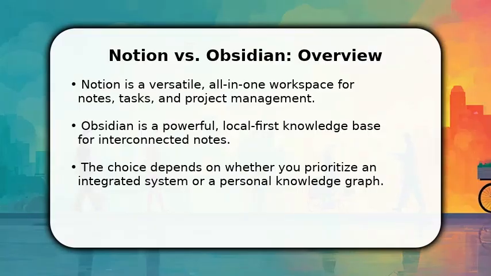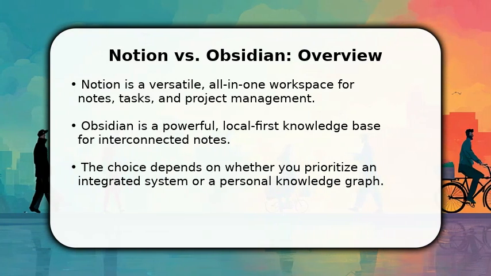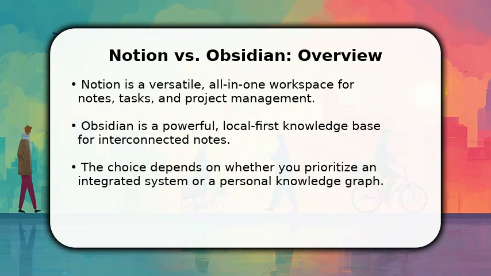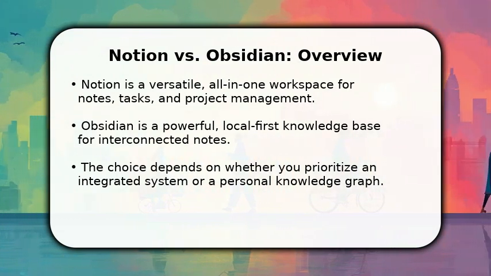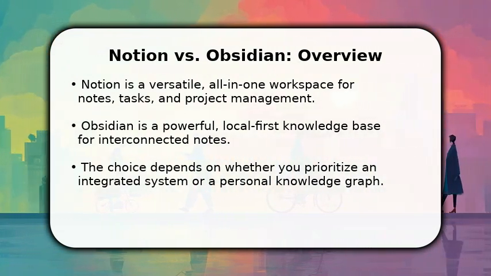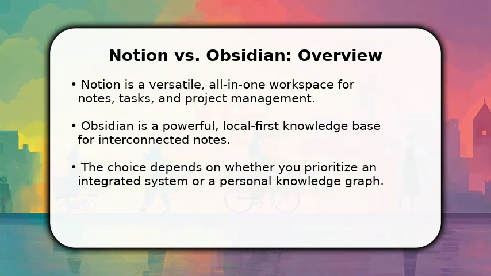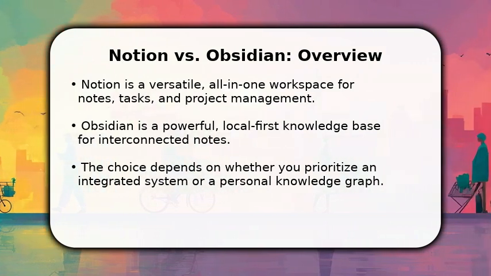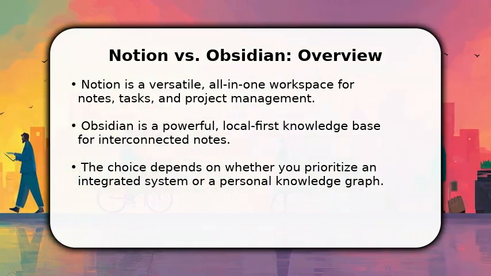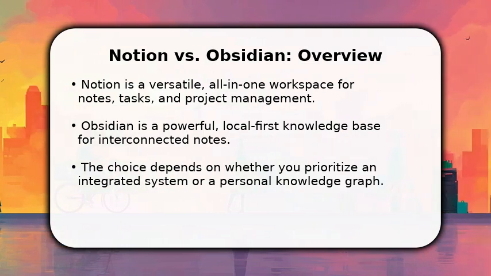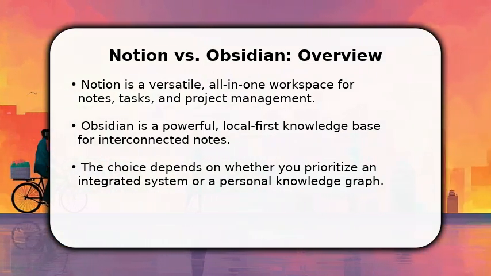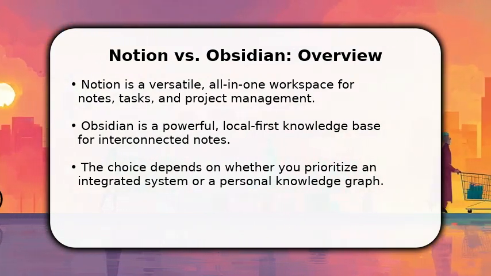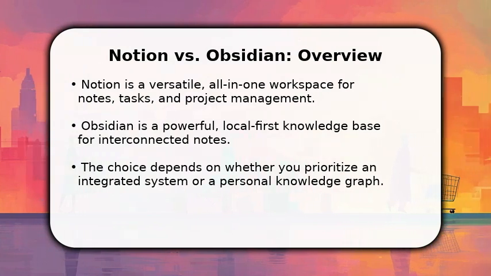Please enjoy the video. In this video, I will compare Notion versus Obsidian. Notion is a versatile, all-in-one workspace designed for notes, tasks, and comprehensive project management, often used by teams. Obsidian, on the other hand, is a powerful, local-first knowledge base, perfect for building interconnected notes and personal knowledge graphs. Your choice largely depends on whether you prioritize an integrated, collaborative system or a highly customizable, private knowledge repository. We will explore their core differences and help you decide.